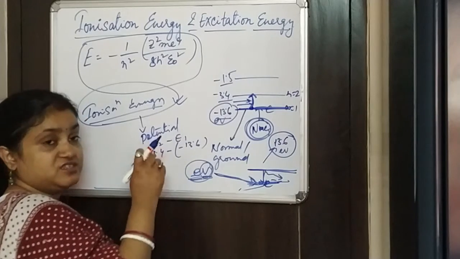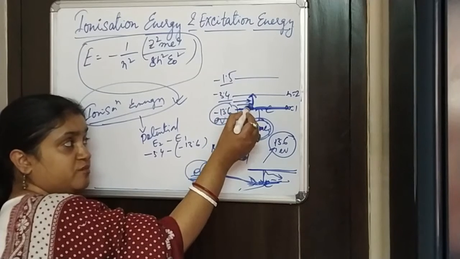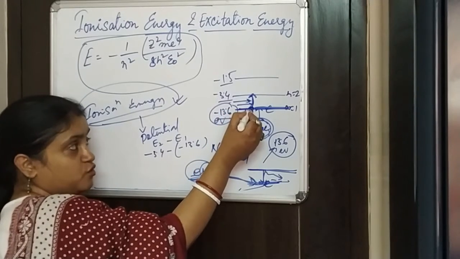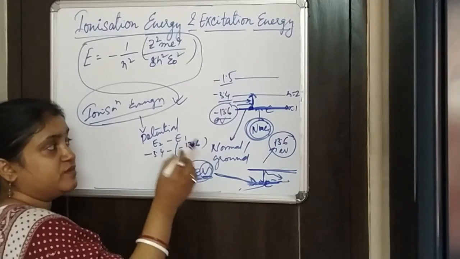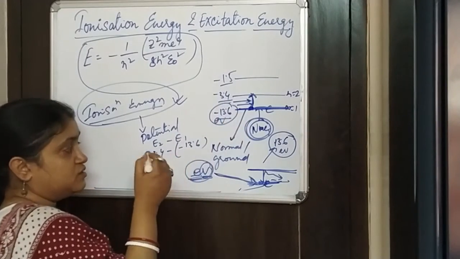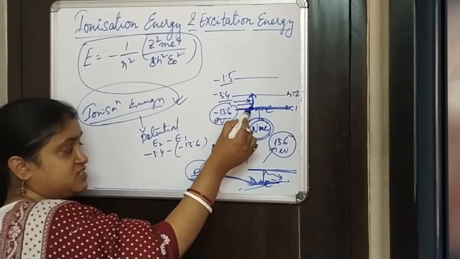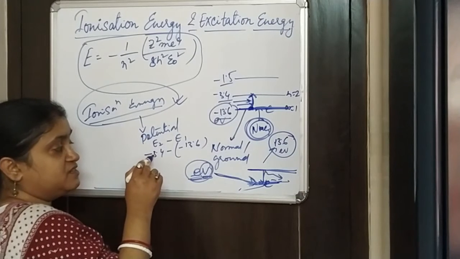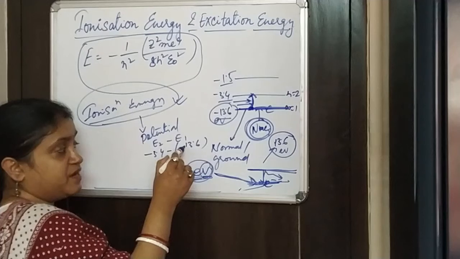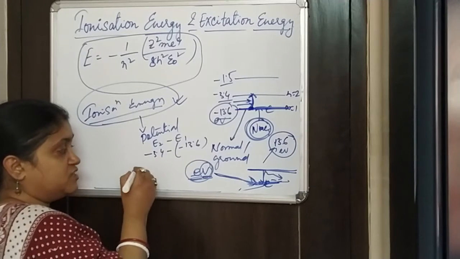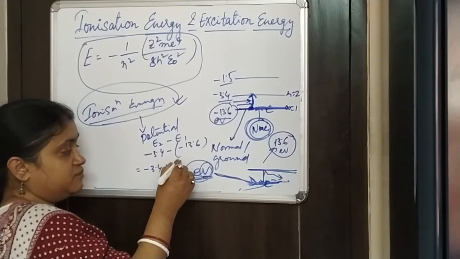This is the amount of energy we need to provide to this electron to move from minus 13.6 electron volt to minus 3.4 electron volt, that is E2 minus E1. E2 is the final state, E1 is the initial state. So the final state is minus 3.4 minus the initial state, minus 13.6 electron volts. Then we can write minus 3.4 plus 13.6.